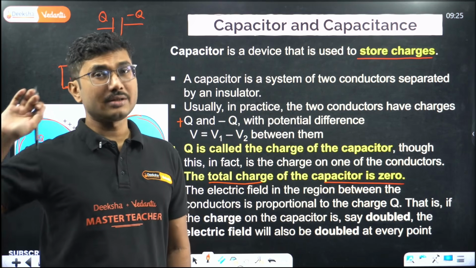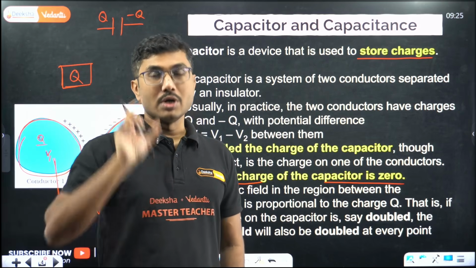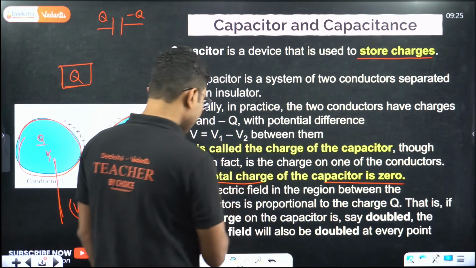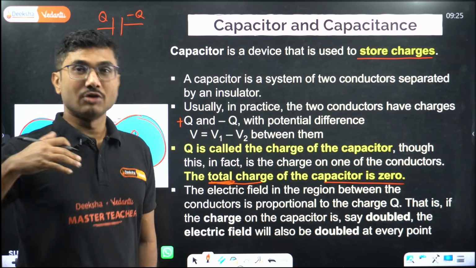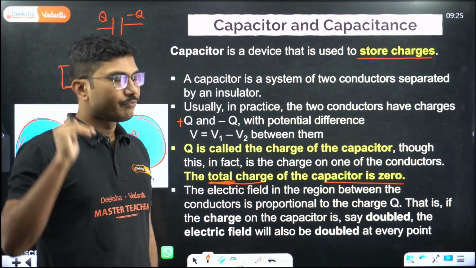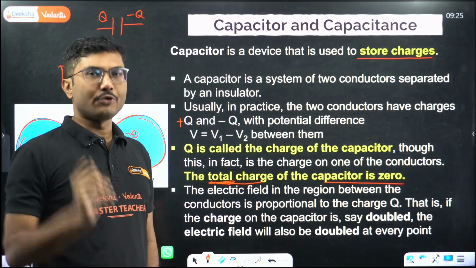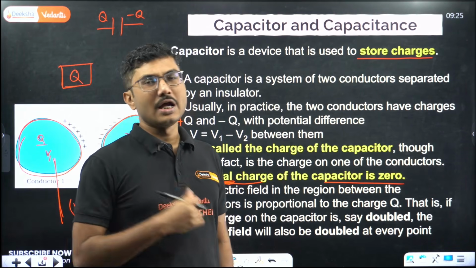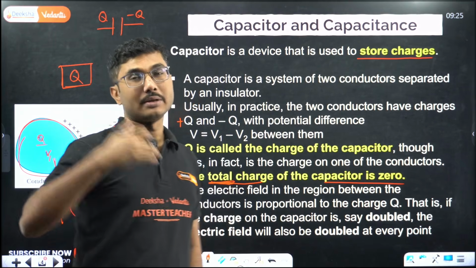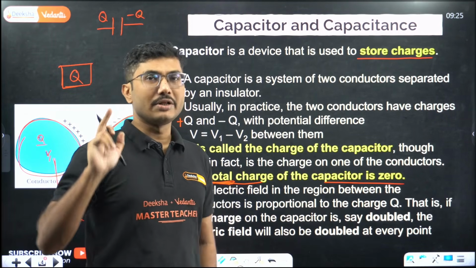Charge of the capacitor is Q; total charge of the capacitor is 0. So if the word "total" is there, then total charge is 0. If only "charge" is there, and not total charge, then it will be Q. So be very, very careful, and read the question carefully before answering. This question was asked in one of the previous year district preparatory exams. So be very, very careful.